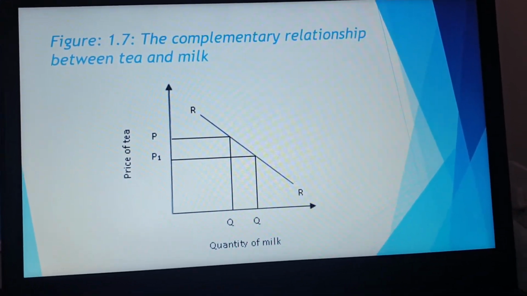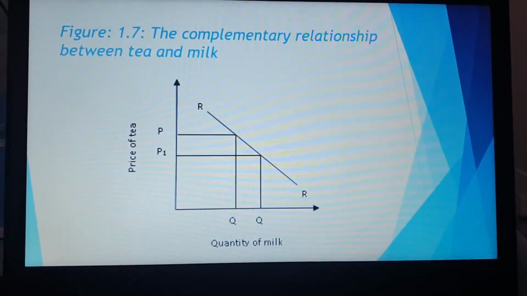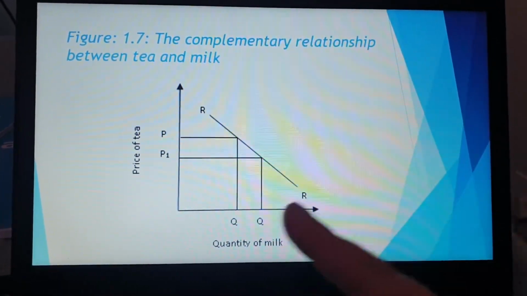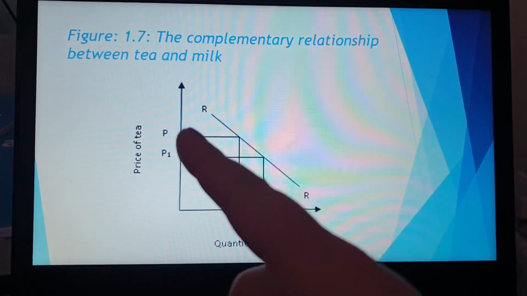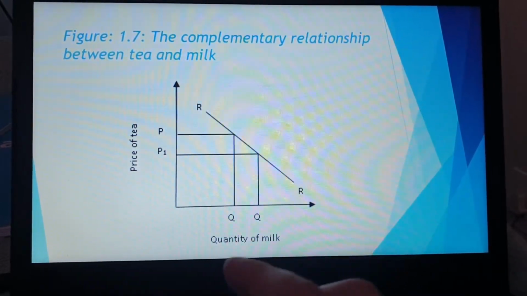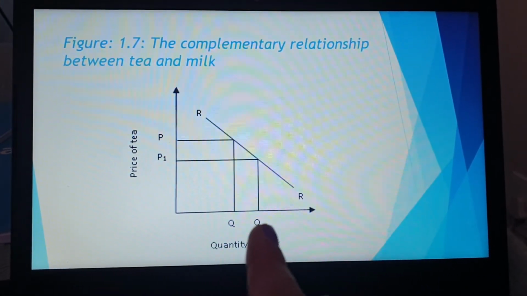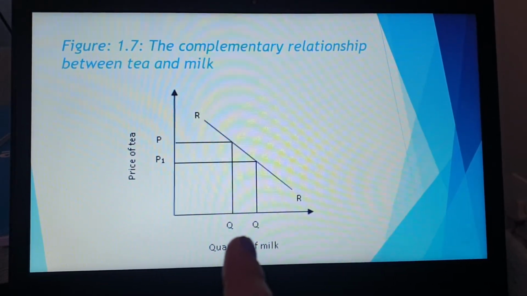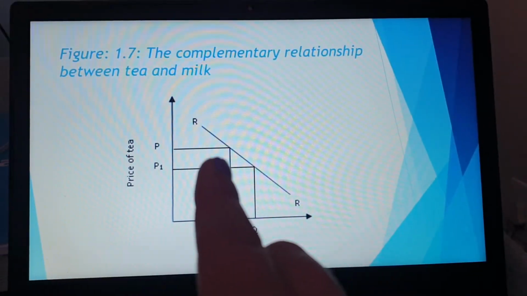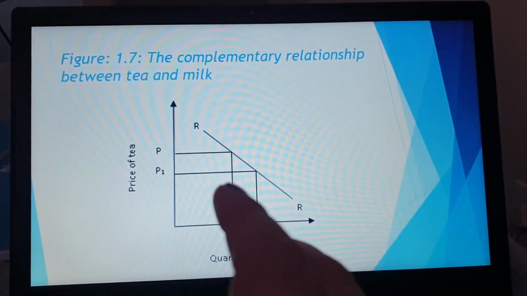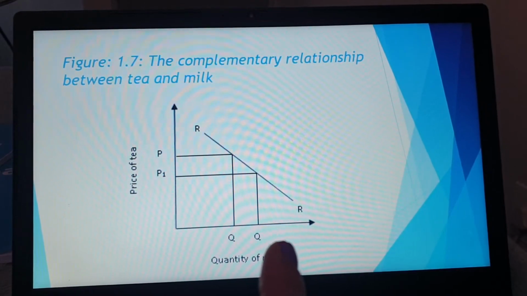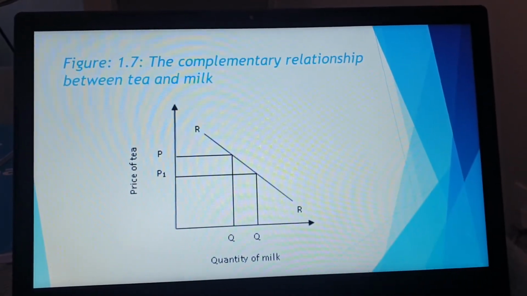So cheap is very special. It's on a big special. We bought a lot of tea, and then because of that, we can increase the amount of milk that we are buying. So just to recap again, P stands for price. P1 or Q1 will always show you the difference that is taking place. You'll normally have a Q there and then a Q1. Q stands for quantity, if you didn't know, and then R stands for the relationship. And complementary goods have an inverse or a negative relationship between the price of a good and the quantity demanded of another product called a complementary good.